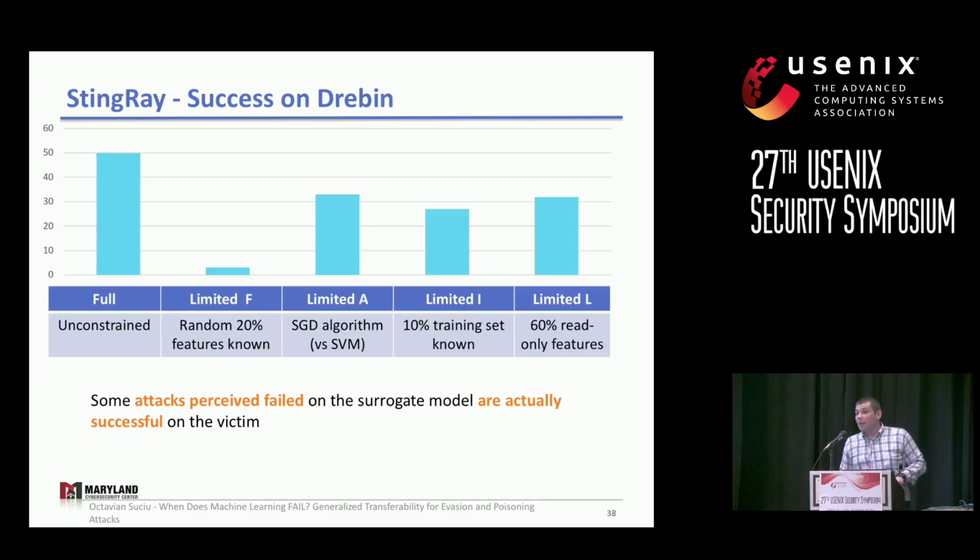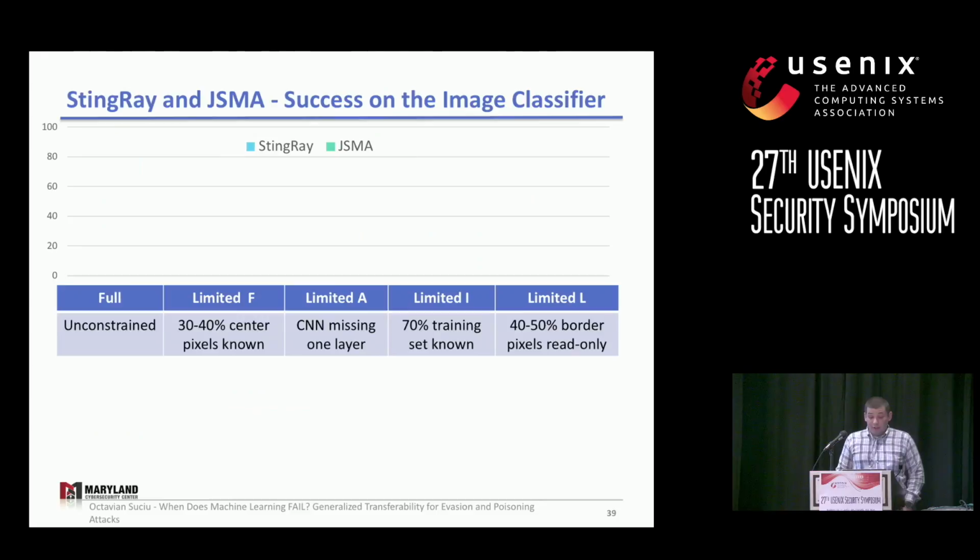However, we saw that some attacks that are perceived as failed on the attacker are in fact successful when delivered on the victim, and this proves that the success rate of an attack is not really linear in terms of the attacker capabilities. And we also observed that feature secrecy constantly appears to be the most powerful limiting factor against targeted poisoning attacks on this application. So that might be viable for future defenses to look at.